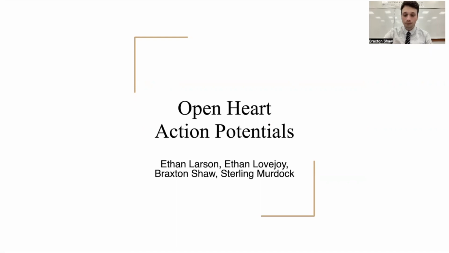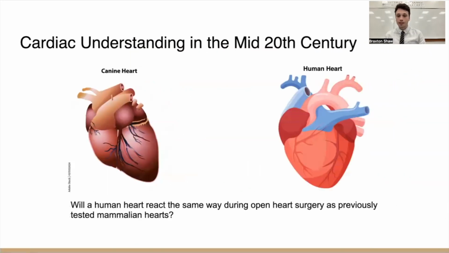the world today. So in the past decade, there's been a huge boom in knowledge about the human heart, particularly about the human heart during open heart surgery. For our experiment, we set out to discover the effects of open heart surgery on the action potential of cardiac muscle fibers. Previous similar studies have been conducted on non-human mammalian heart muscles, specifically canine hearts, rabbit hearts, and various other mammal hearts, but similar studies on human heart muscles have not been conducted thus far.